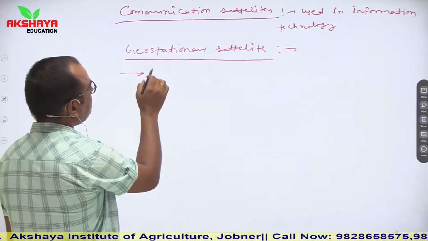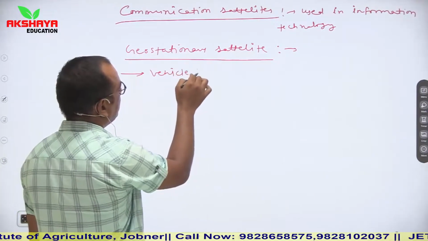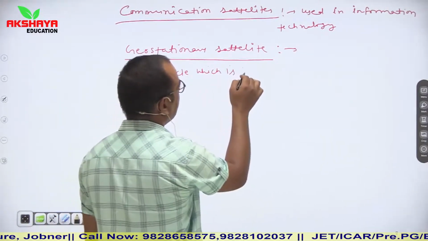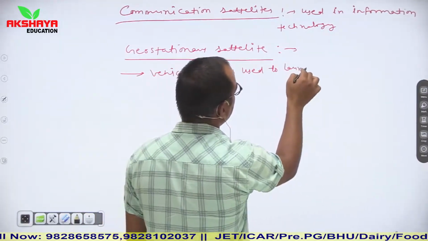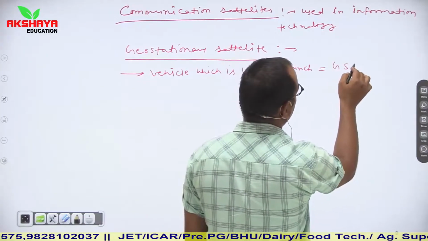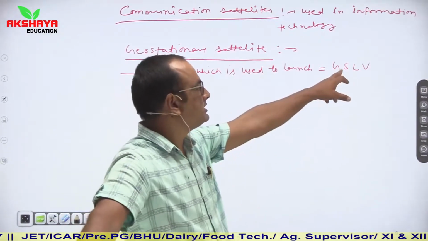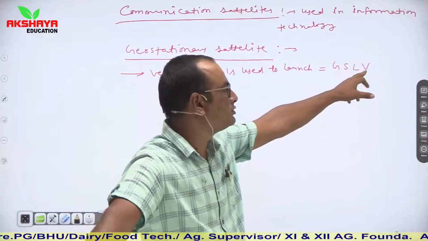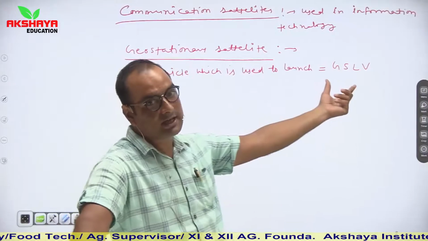The first important thing is the vehicle which is used to launch a geostationary satellite. The vehicle used to launch a geostationary satellite is known as GSLV. GSLV means Geostationary Satellite Launch Vehicle. So geostationary satellites are launched by GSLV.